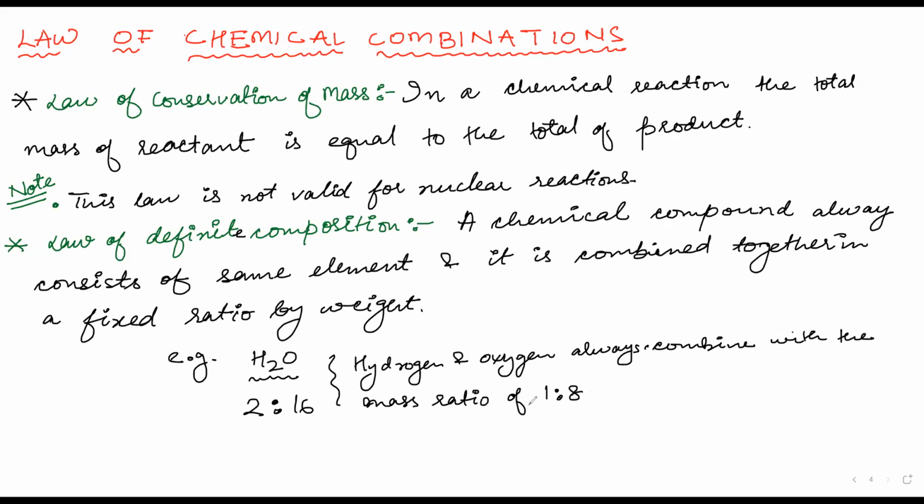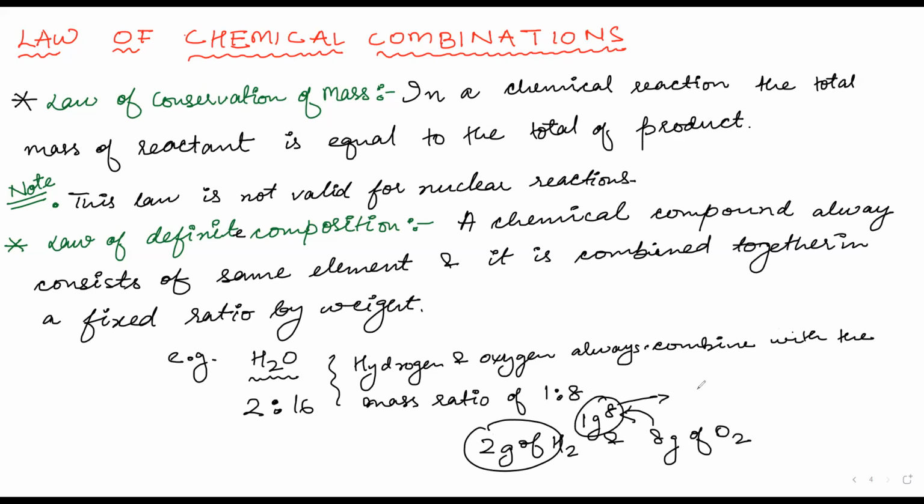Now what does it mean? For example, if I have 2 grams of hydrogen and 8 grams of oxygen, from this 2 grams of hydrogen only 1 gram will react, and all 8 grams of oxygen will react, to form water. But for each gram of hydrogen there should always be 8 grams of oxygen.